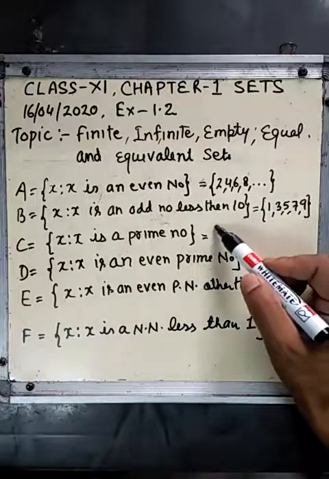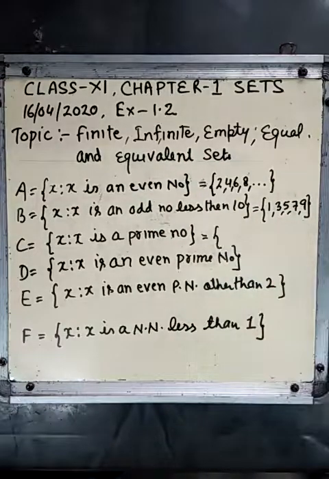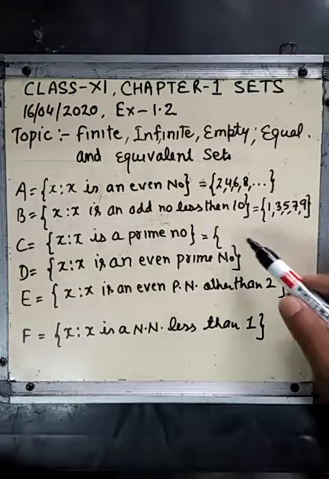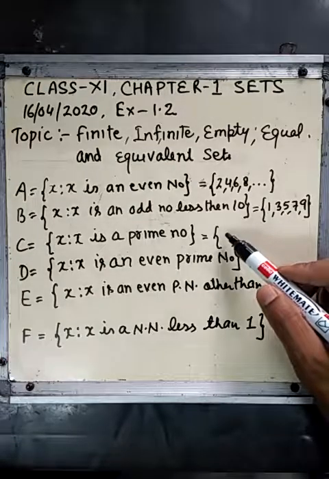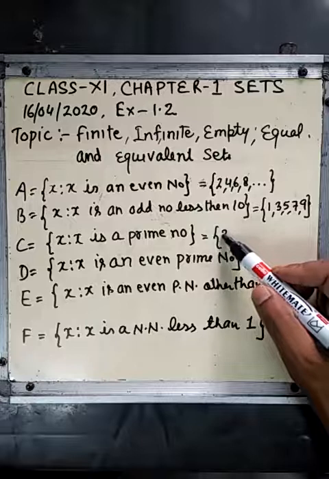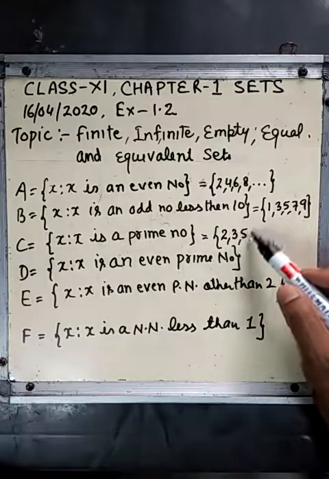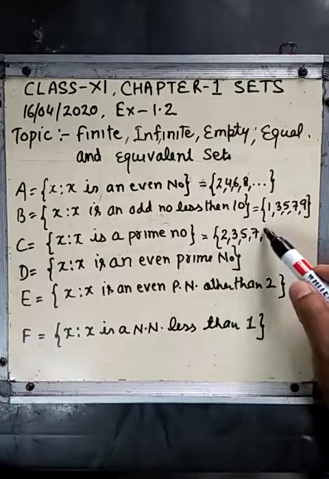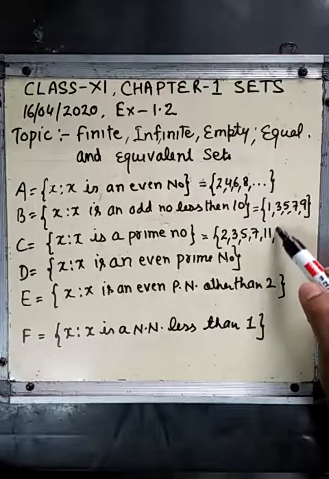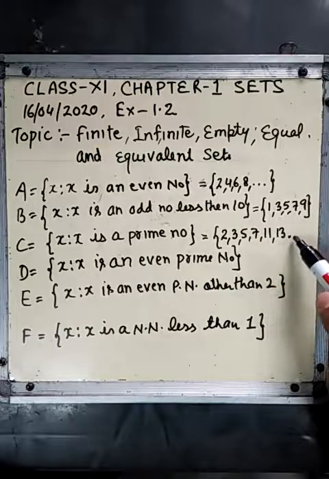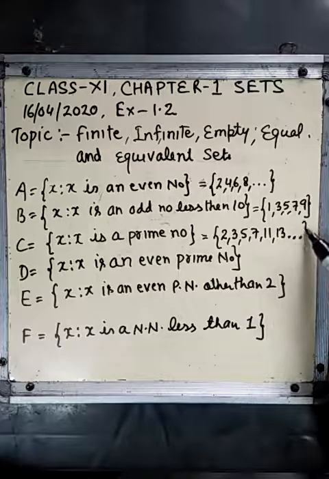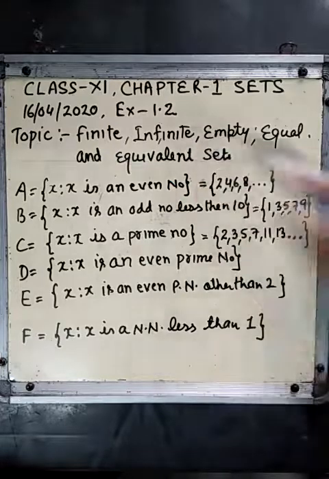Now in set C, write all the prime numbers that lie in natural numbers. So prime numbers start from 2. 1 is not a prime number. 2, 3, 5, 7, 11, 13 and so on. So this is an infinite set.